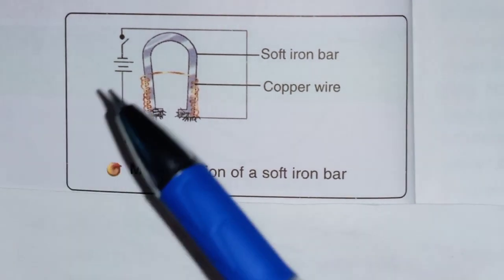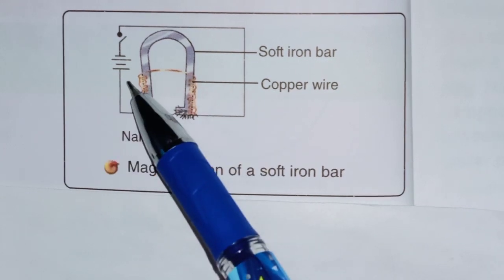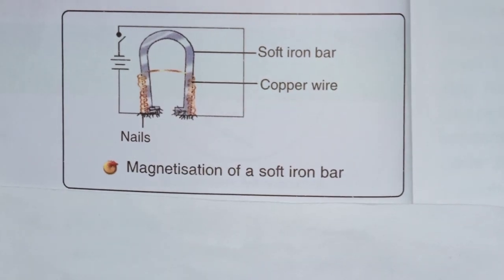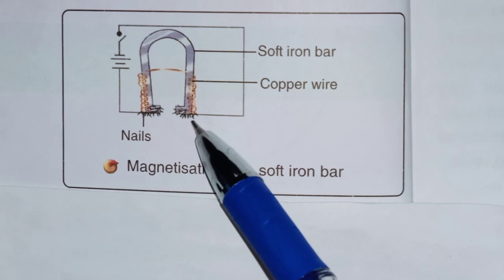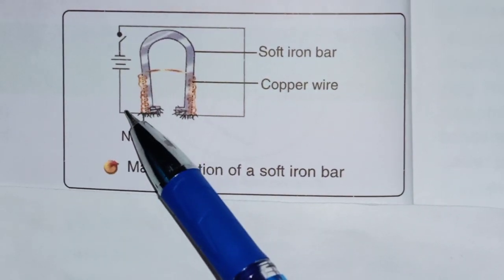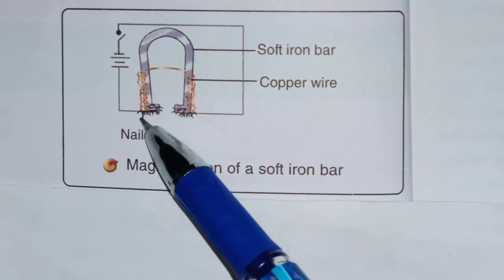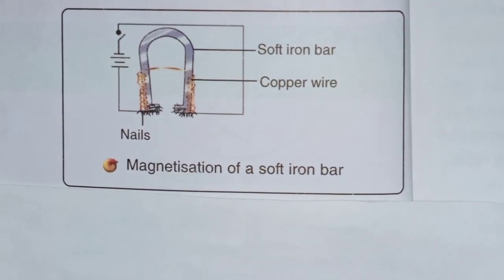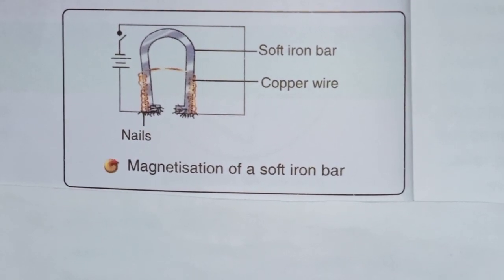One more time, see here, an iron bar is there, wrapped with copper. When electric current is passed through this iron bar, it will behave like a magnet and it will attract some iron nails towards it. Now, when current is removed, it behaves like simple iron again and these iron nails which were attracted get dropped by themselves. So this type of change is called a physical change.